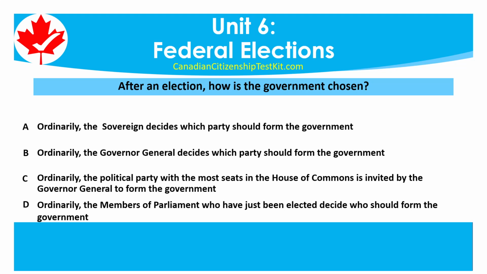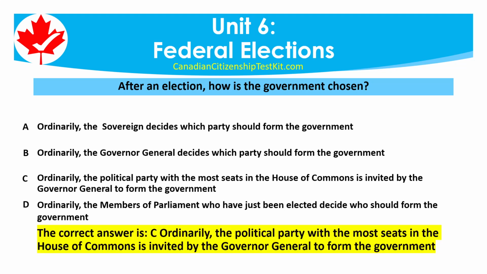D. Ordinarily, the members of Parliament who have just been elected decide who should form the government. The correct answer is C. Ordinarily, the political party with the most seats in the House of Commons is invited by the Governor-General to form the government.